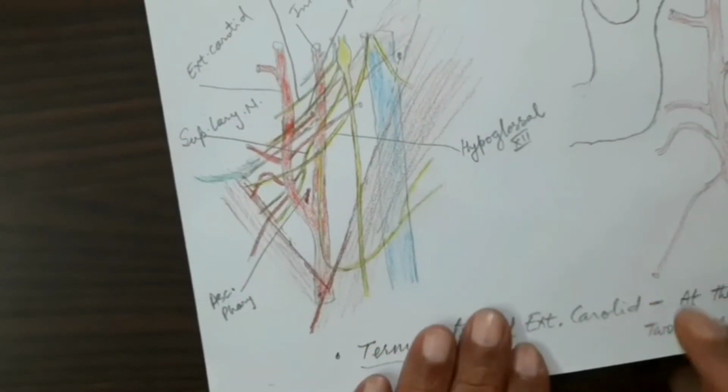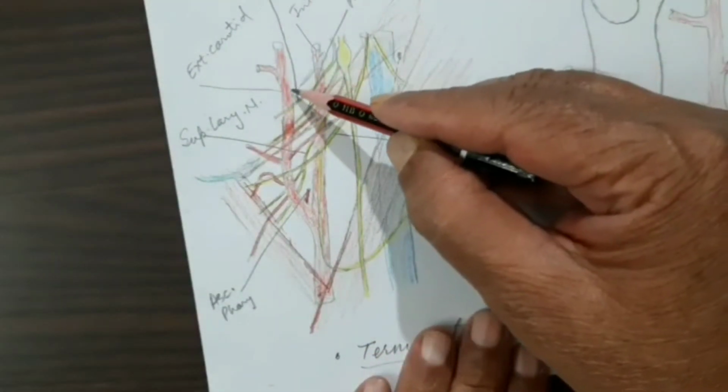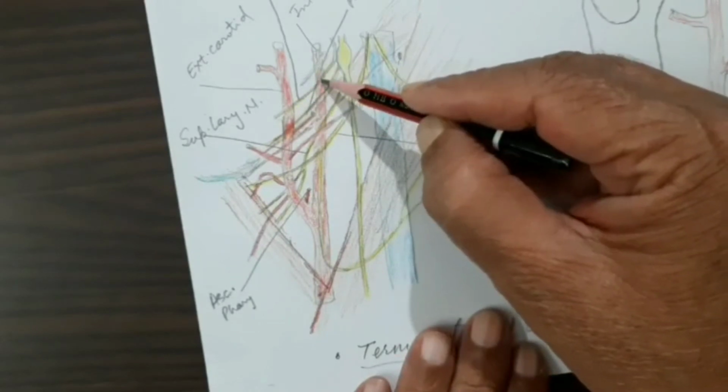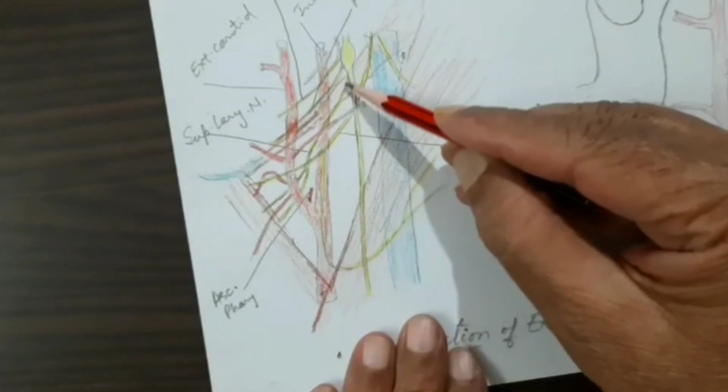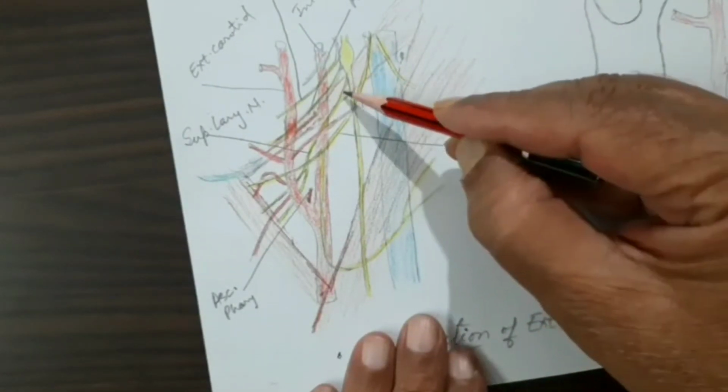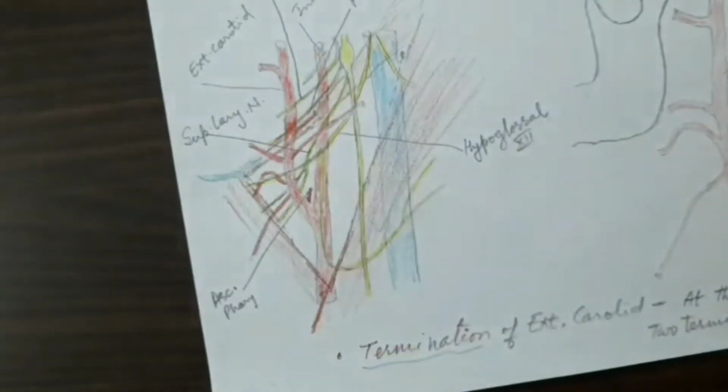And then the styloid process itself is lying deep to the external, between the external and the internal carotid. Now the superior laryngeal nerve, when it is present above the carotid triangle, is also lying posterior to the external carotid artery.